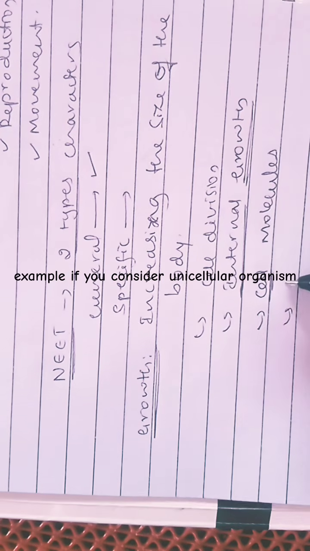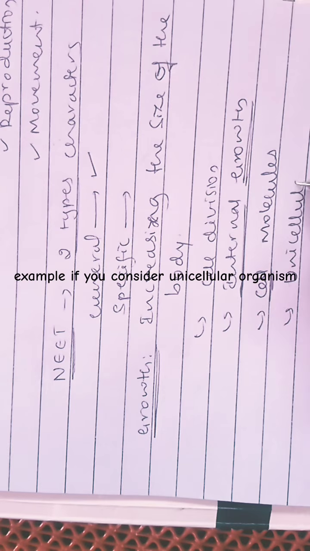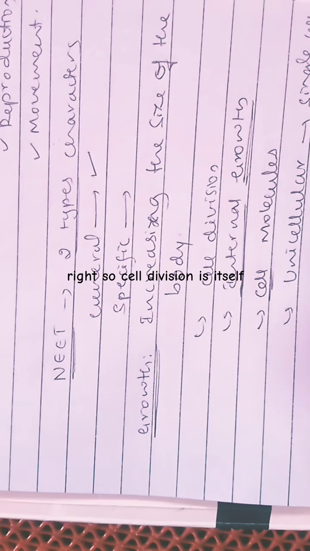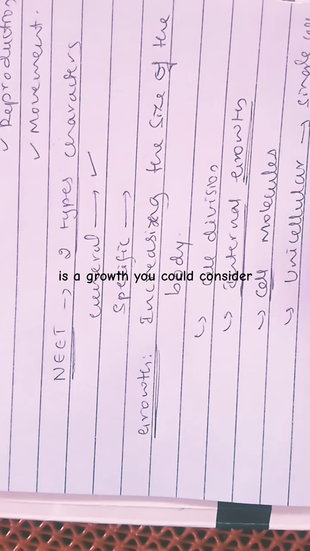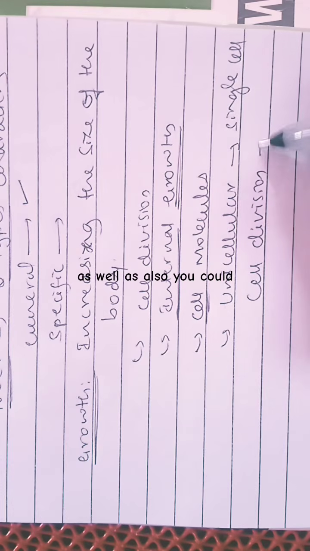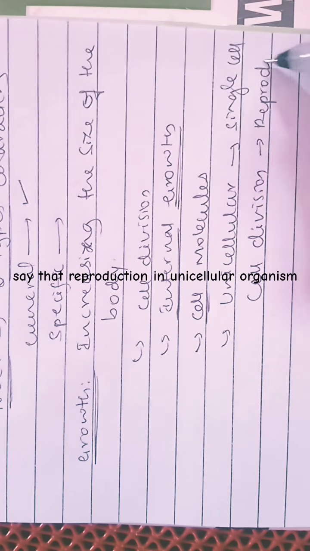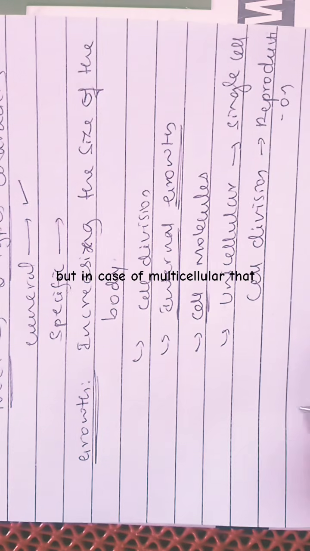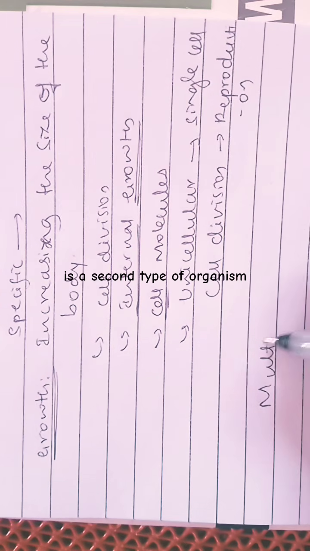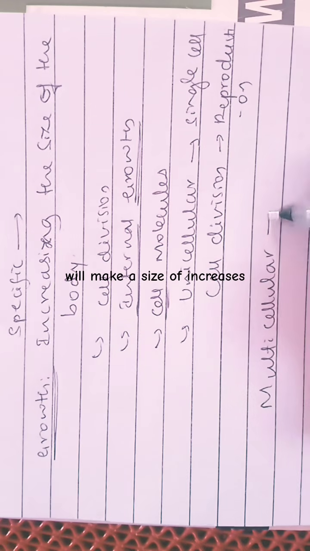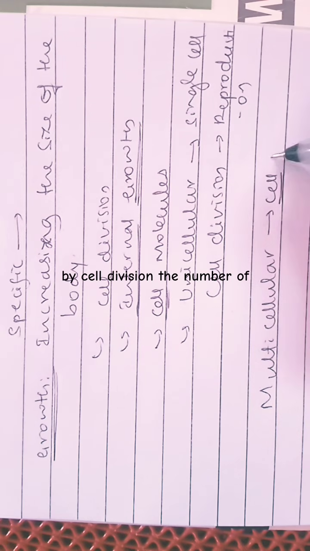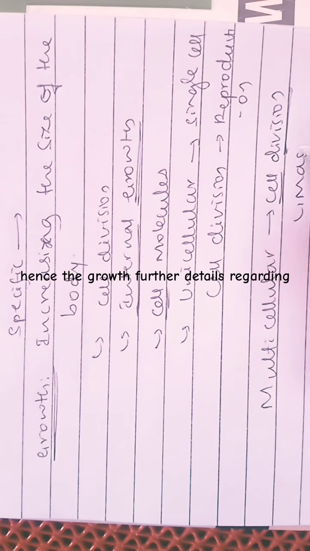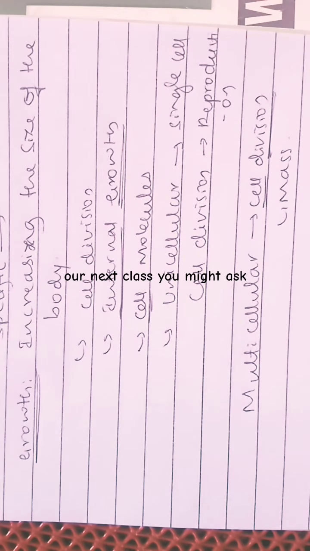For example, a unicellular organism is the one which has a single cell, right? So cell division itself is growth, and you could also say it is reproduction in a unicellular organism. But in the case of multicellular organisms, the second group of organisms, the size increases by cell division, with the number of cells getting added, hence the mass, hence the growth. Further details regarding general growth we will consider in the next class.